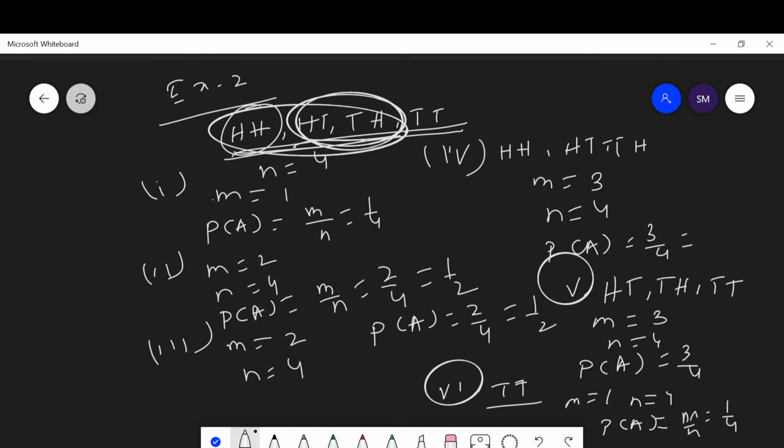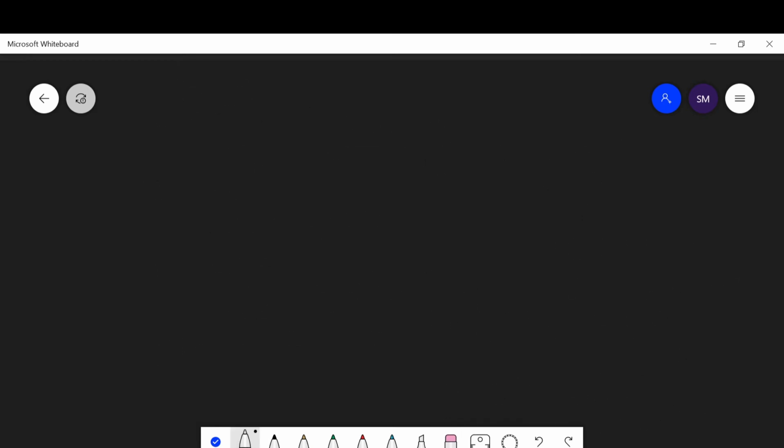Okay. Then the next question. In example 3 it says that 3 unbiased coins are tossed together. Find the probability of getting all heads.